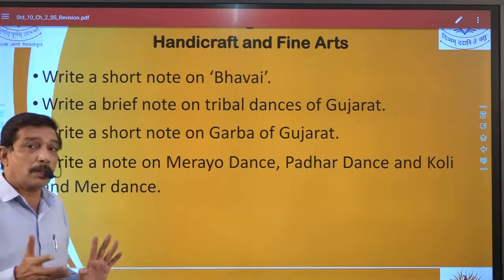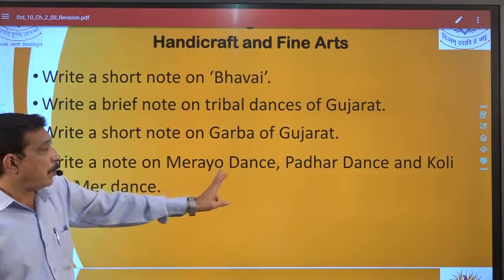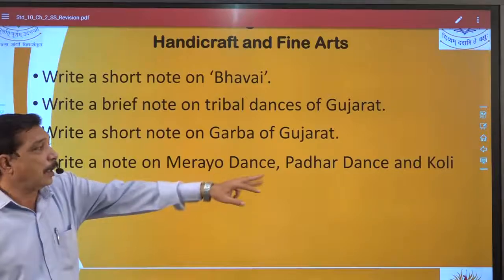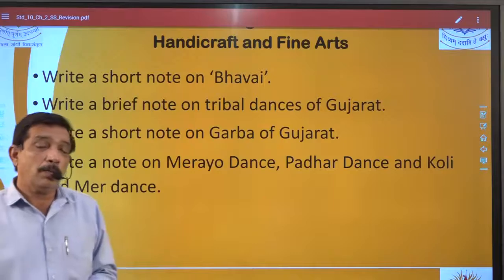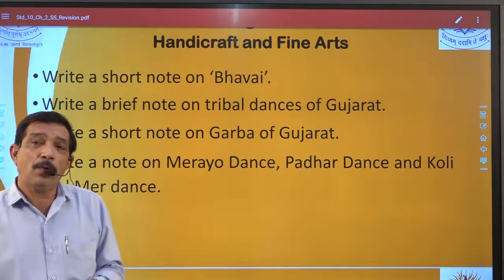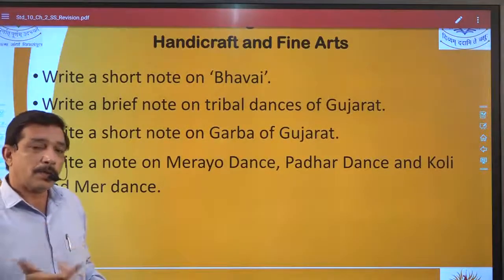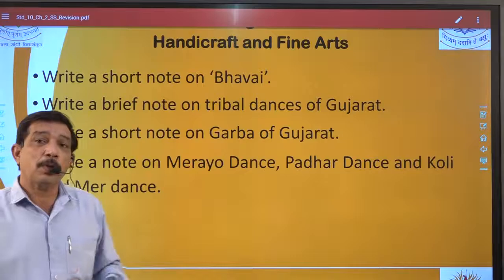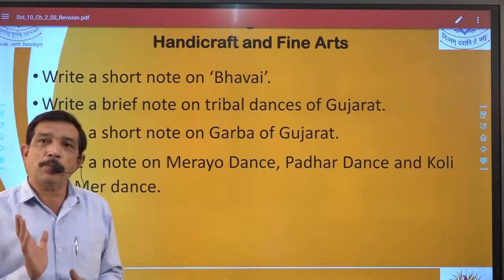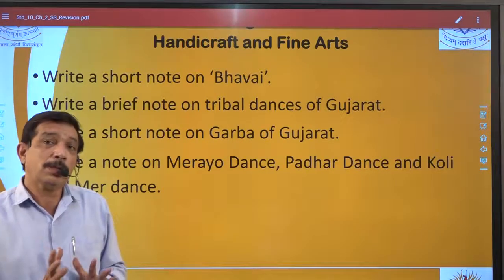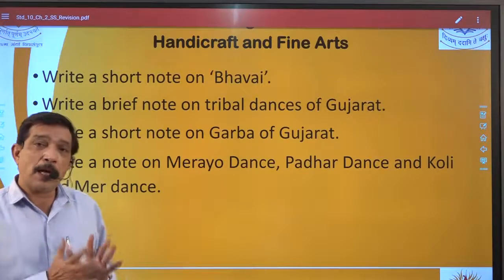Now the question looks quite big, right? Because it includes 1, 2, 3. That is Merayo first, Padar dance second, Koli dance third, Mer dance fourth. But if you look into the material for that answer, yes, we have a very short description, hardly 1 line for Koli and Mer dance, right? 2 points for Padar dance and 3-4 points for Merayo, so clubbed together. Whole of this question is clubbed together, but it has exactly 9 to 10 points to write about, right? So this question looks long, but actually that is hardly a 3-mark question, right? So in this way, these are the total.